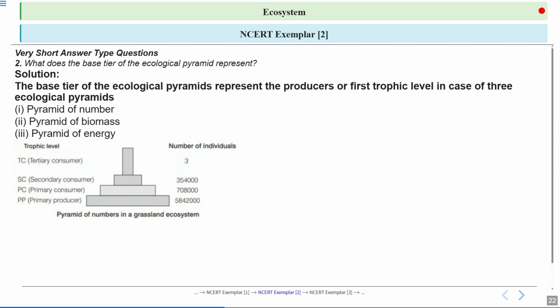Here in this image, let's take an example of pyramid of number in the grassland ecosystem. You can see the producers are always at the base. They are forming the base tier, occupying the first trophic level. What are producers doing? They are capturing the sunlight and doing the process of photosynthesis, and by this process they are producing the biomass as well as the energy which is available for the organisms present at the next trophic level. Okay, clear?